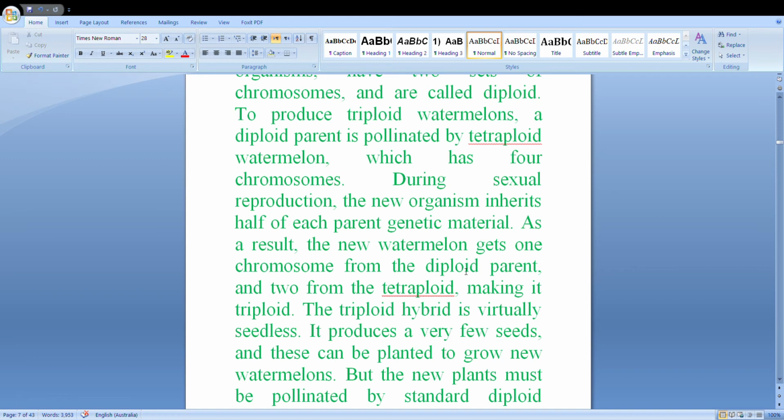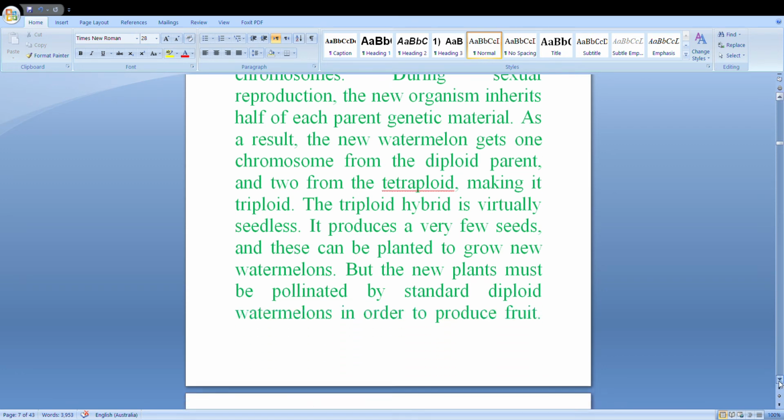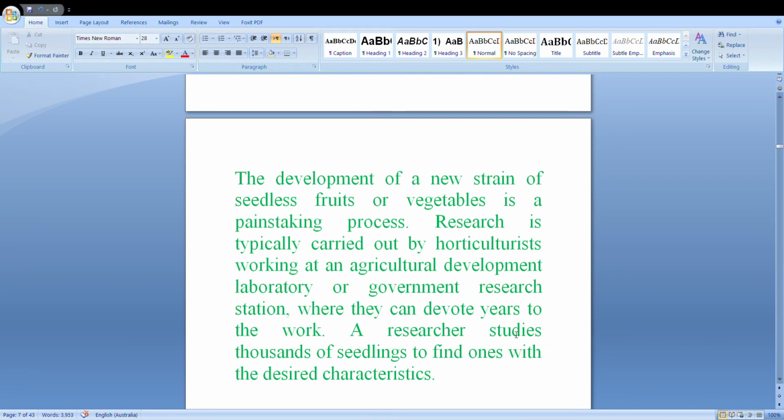So the triploid hybrid is virtually seedless. It produces very few seeds, and these can be planted to grow new watermelons. But the new plants must be pollinated by standard diploid watermelons in order to produce fruits.